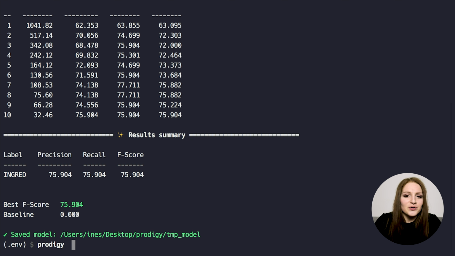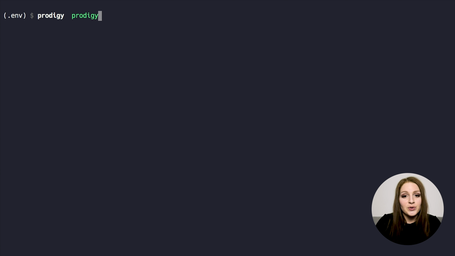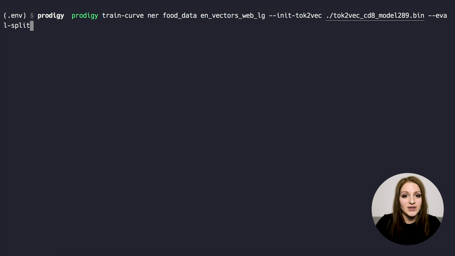But before we keep going, we want to run another diagnostic, because a very important question is always, should I keep going? And also, should I keep doing what I have been doing, or should I do something else? So there's obviously not always a definitive answer, but one experiment we found pretty useful here is the train curve. So the train curve recipe takes pretty much the same arguments as the train recipe, and it will run the training several times with different amounts of data.